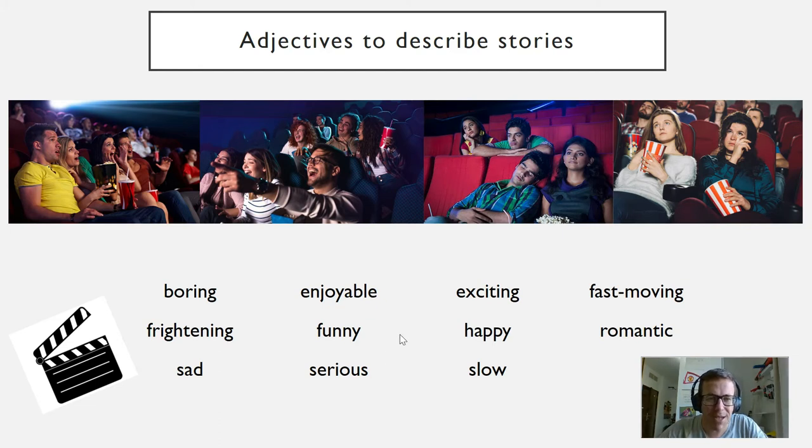Try to remember the meaning and the spelling and the pronunciation of each. Try to find some opposites. So fast moving and slow is an opposite. Funny is an opposite to frightening and serious, I would say. Happy and sad are opposites. And then we have enjoyable, exciting. The opposite is boring. Okay, so here are the adjectives.